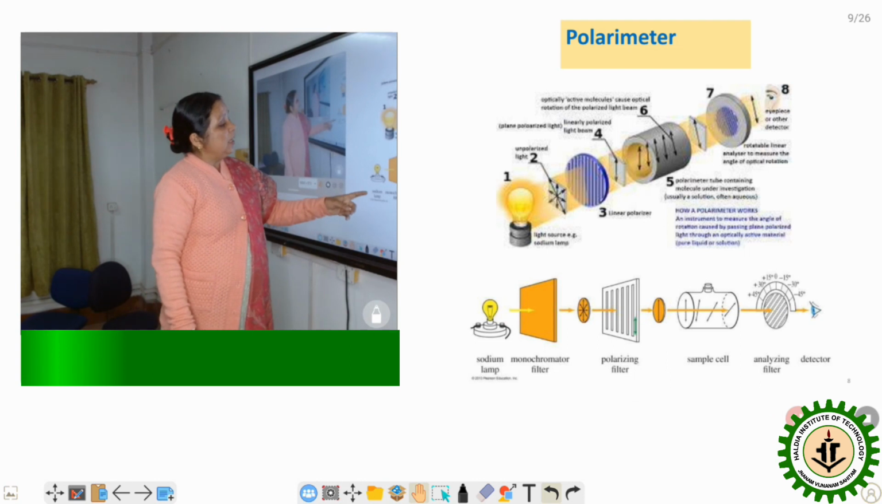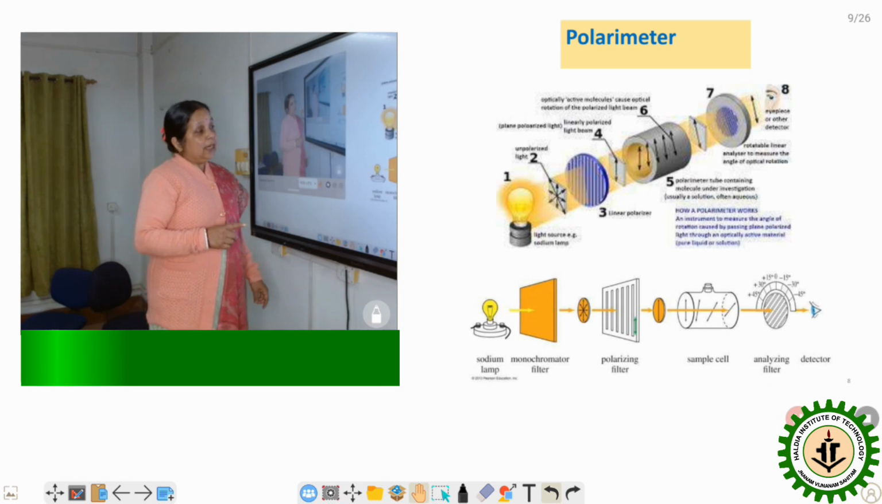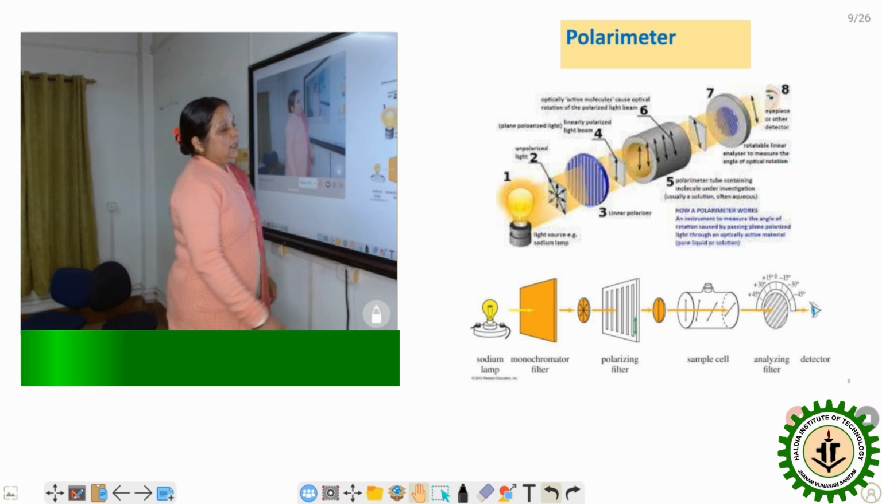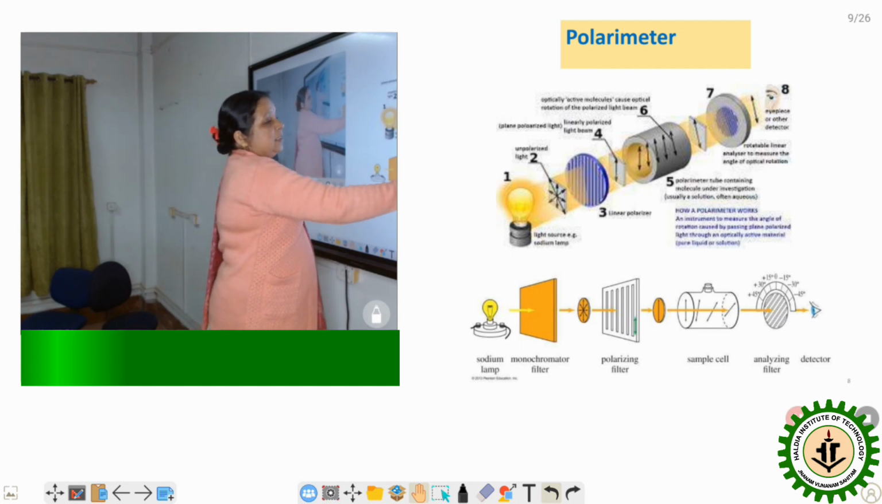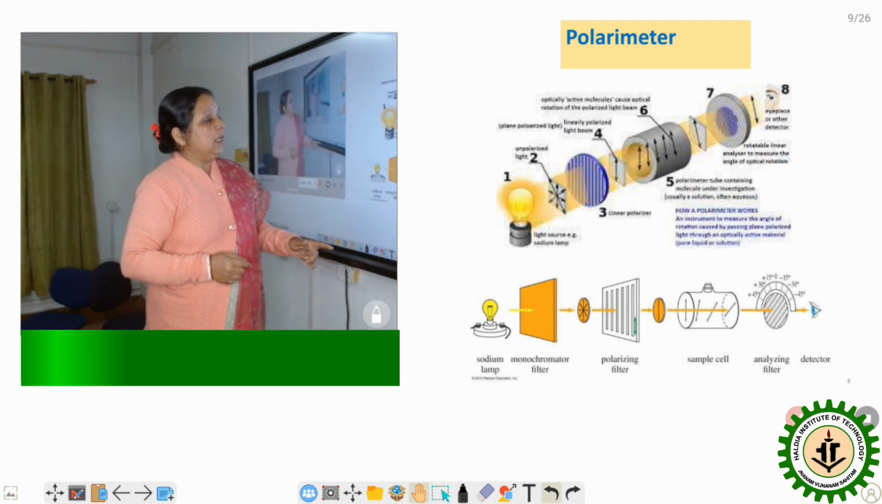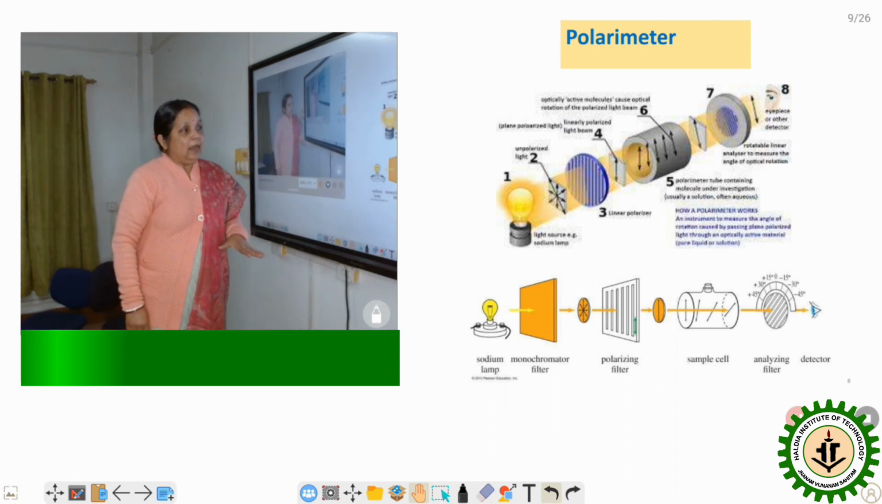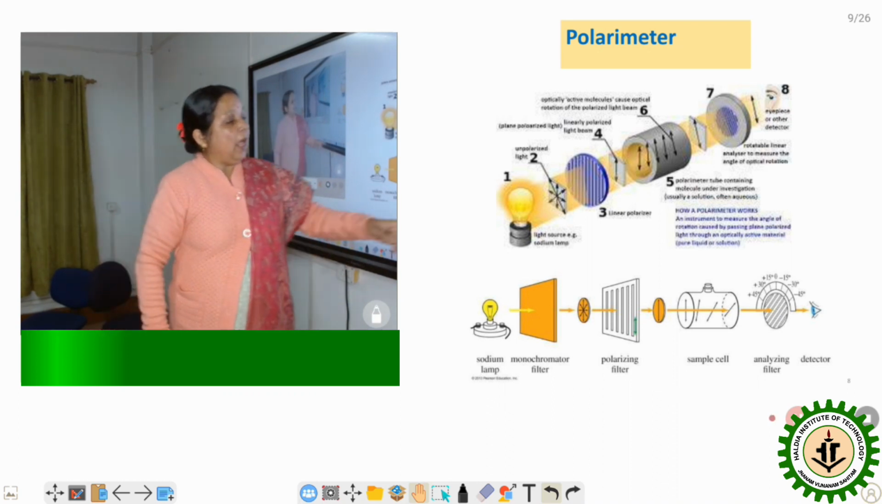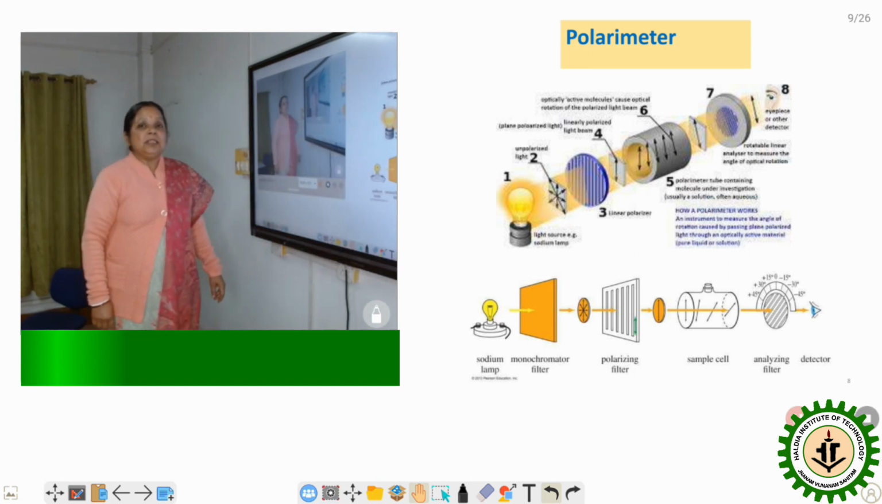Here is a sodium lamp, which generates monochromatic light when it passes via the polarizer. Then we take the sample solution, and when the light goes via this sample solution, it will rotate by some angle. That rotation is analyzed by the analyzing filter, and the detector will show how much angle of rotation is taking place.